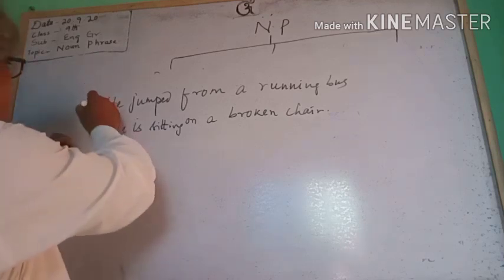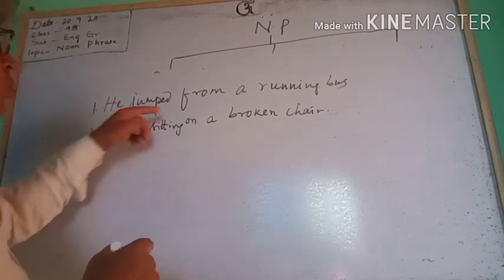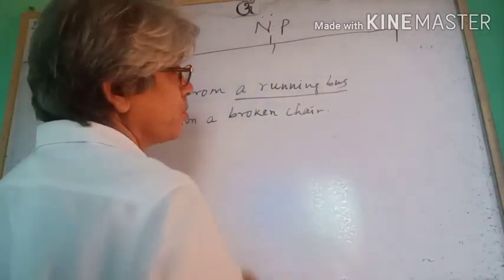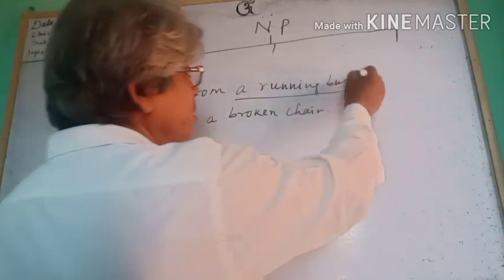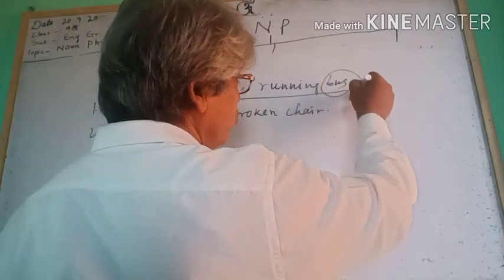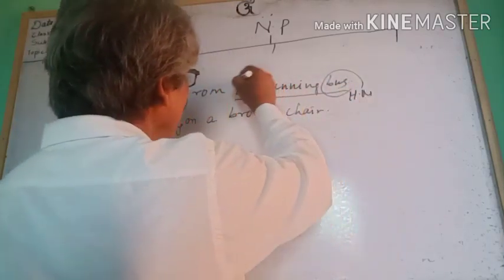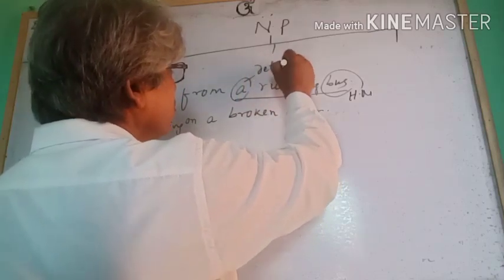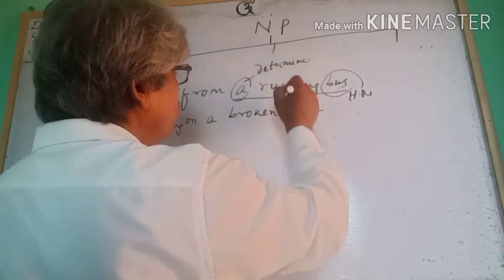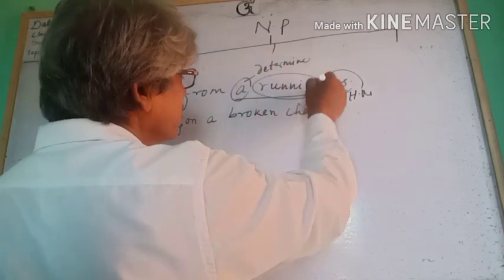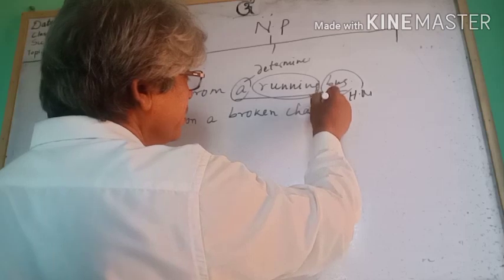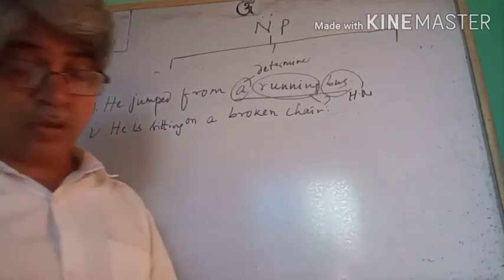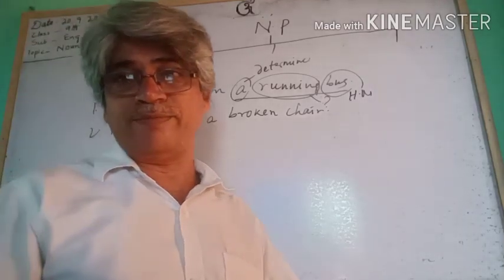In the first sentence, which is the noun phrase? A running bus. You know, bus is the head word, head noun. And you know, a is the determiner. What about running? This is, you know, a participle.